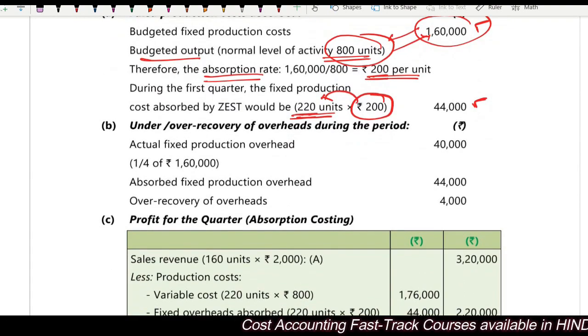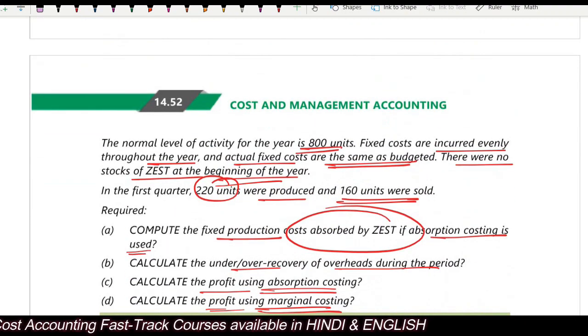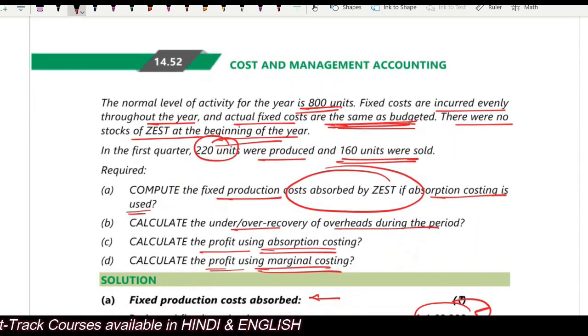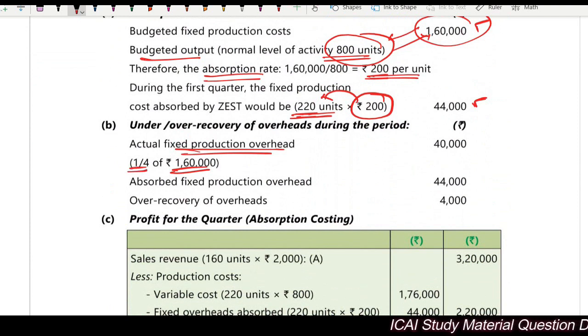Right? Now, what is the actual production overhead cost? The question says actual cost is same as the budgeted one. That means your actual cost is 1,60,000, right? And we are talking only about 1 quarter. So this is 1 by 4, 1 quarter.